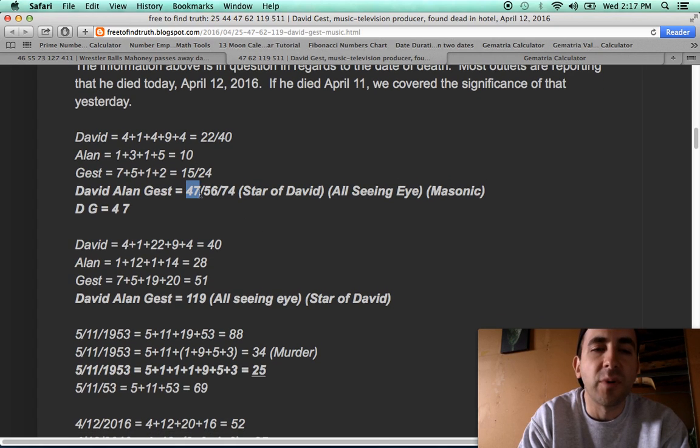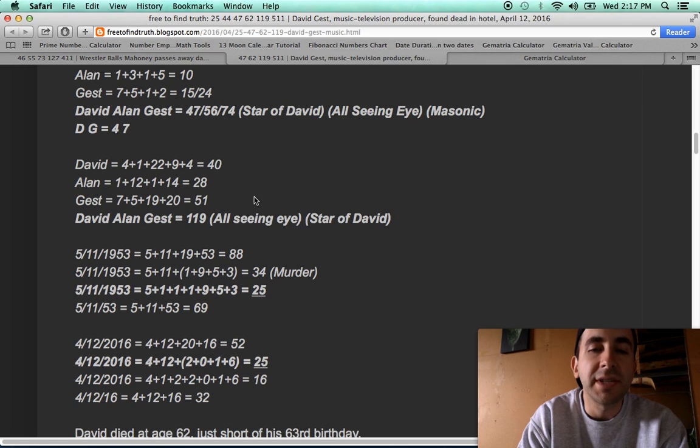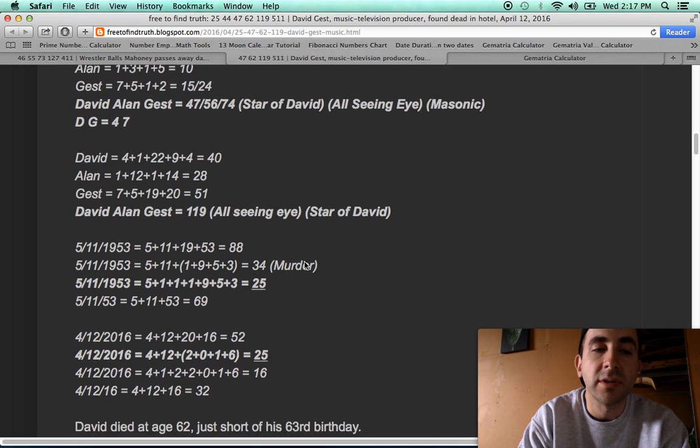Interesting name in gematria, 47, 56, 74, numbers with 11 numerology, connects to words such as Star of David, All-Seeing Eye, and Masonic. David Allen Gest in simple English gematria, also 119. All-Seeing Eye, Star of David equal 119. These are the symbols of the Masons and Zionists who kill by the numbers, who rule by the numbers, and who have coded these symbols all over the place, especially in Hollywood movies, which are run by the Masons and Zionists. And here we're talking about celebrities that worked for these people, now seemingly dying by the numbers or faking their deaths by the numbers.